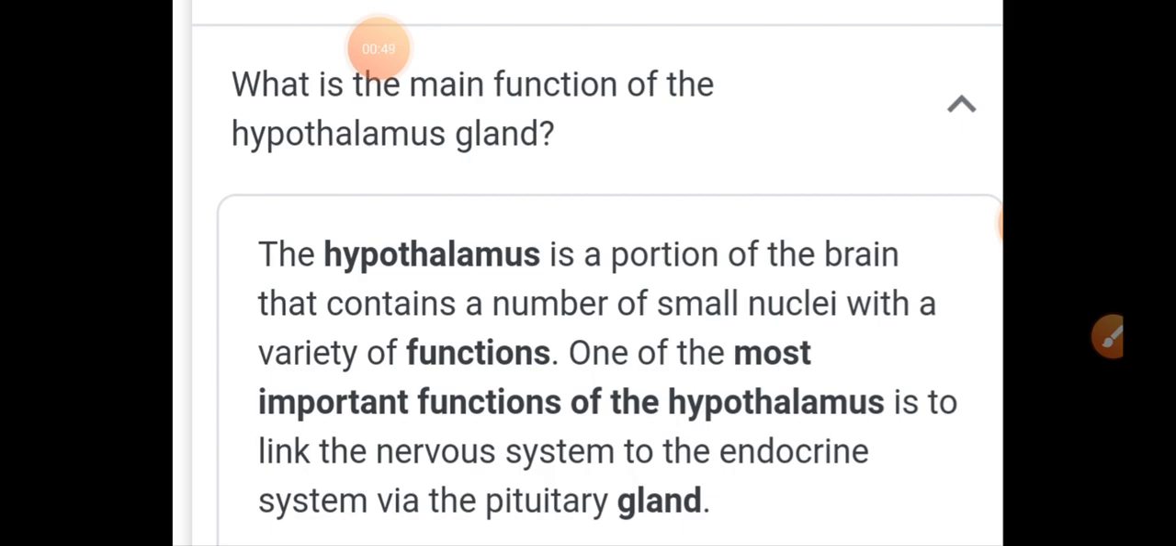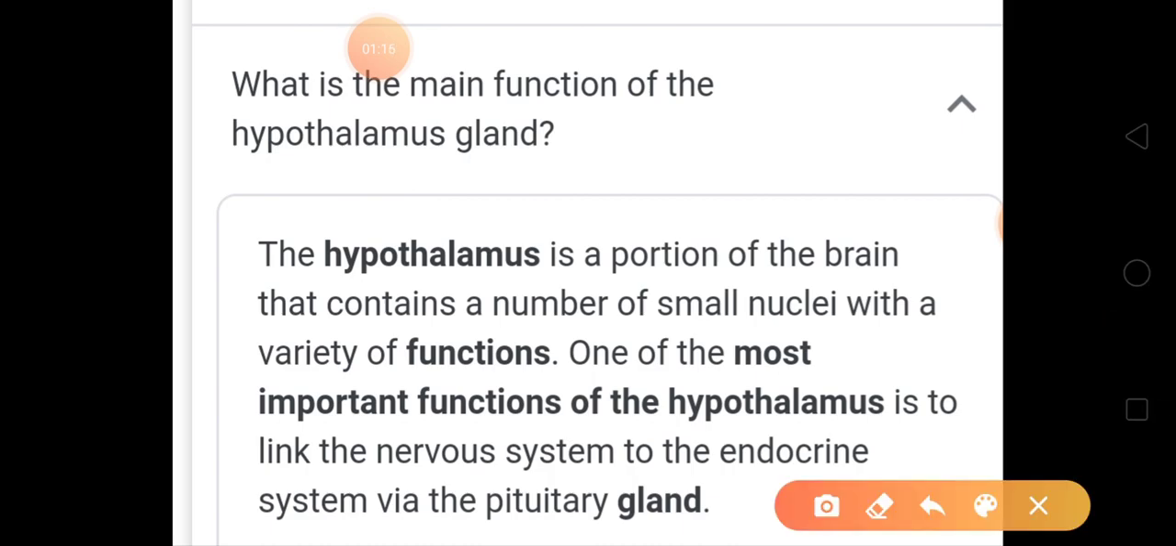Okay, now listen here very carefully. This thing is not given in your NCERT and they have not explained it very well. So just listen very carefully. Now we have done the hypothalamus. We have seen where this hypothalamus is present. Now this hypothalamus is linked with your pituitary gland, which is an endocrine gland. How is it linked?